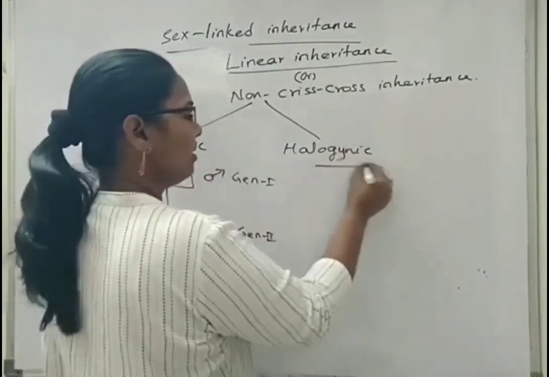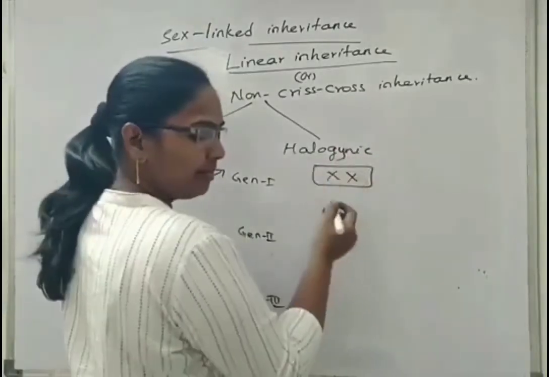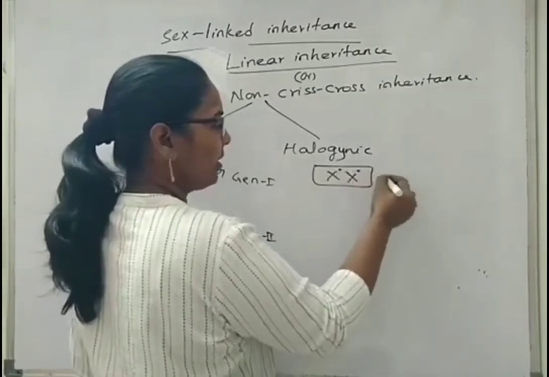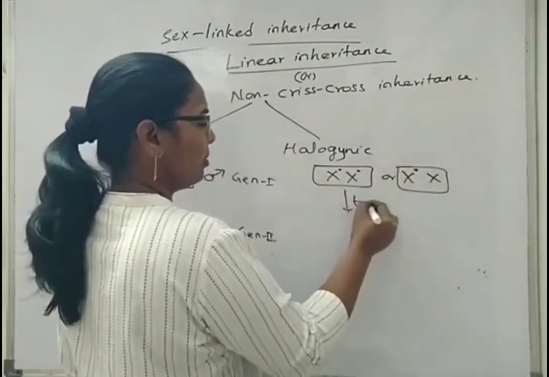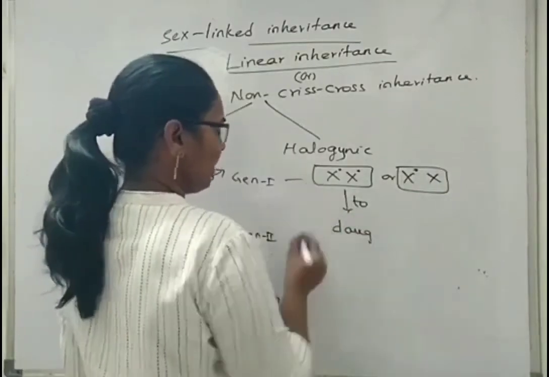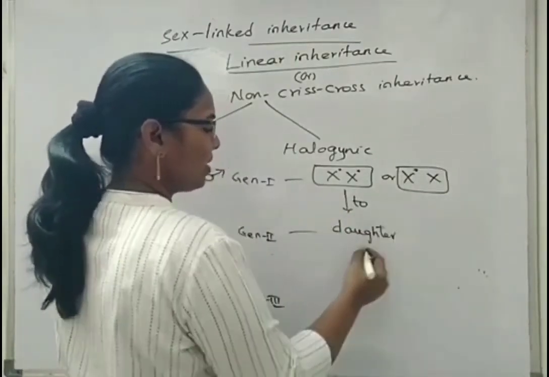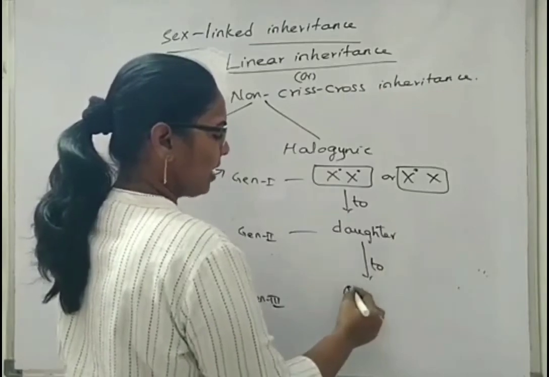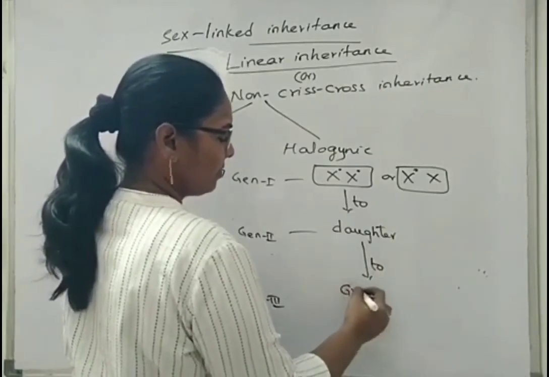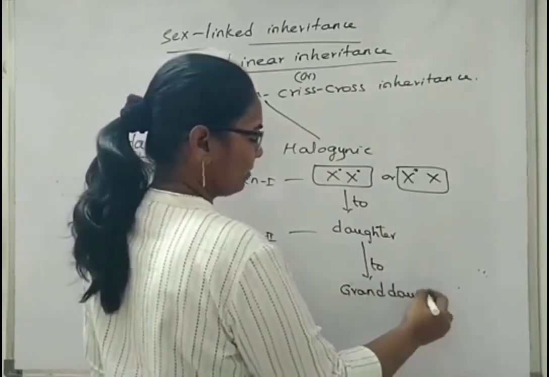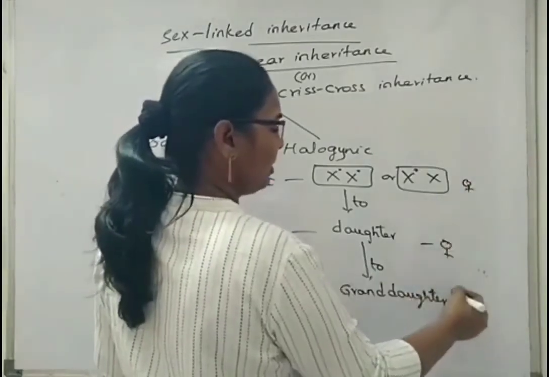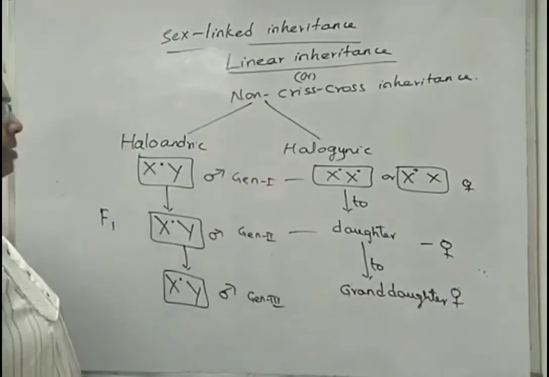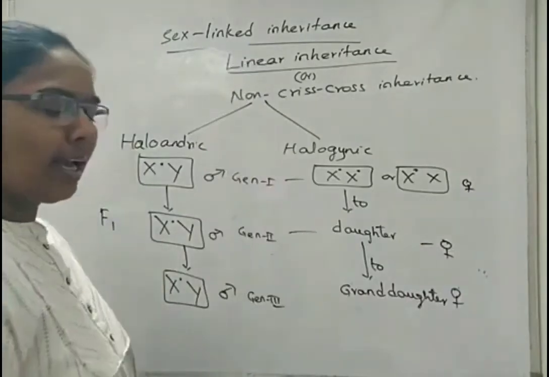Gynic means a carrier or affected mother, if she is having that condition, or XX condition, then to daughter. The same we can apply with the terms generation 1 and generation 2, to granddaughter again. So here it is female transferring to female children. This condition is called holoandric and hologynic.